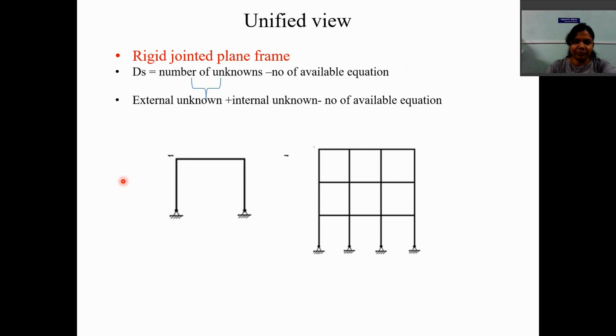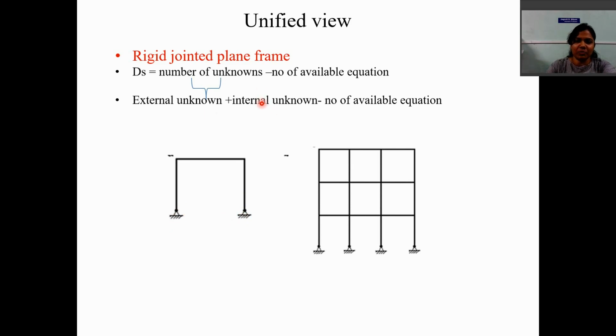So let us take one simple frame. If you want to find out the degree of static indeterminacy of this rigid jointed plane frame, then here we have to find out the number of unknowns. External unknowns means supports. So at supports, whatever unknowns you get, those are external unknowns, which are denoted by the term R. So if you take this hinge support and this hinge support, the number of unknowns present there are the external unknowns, denoted by the term R.